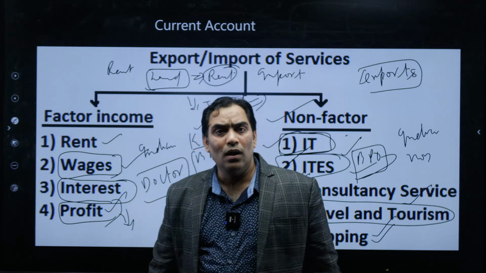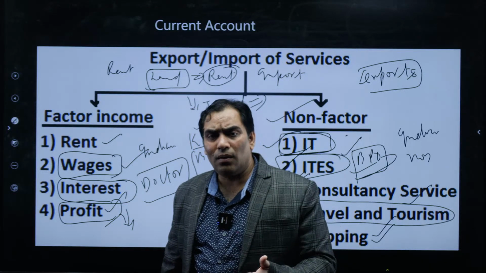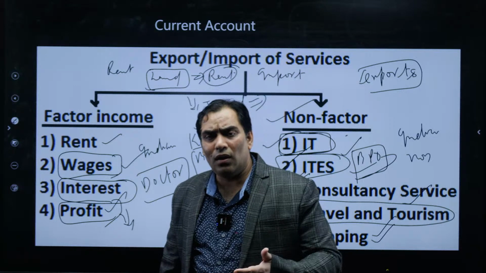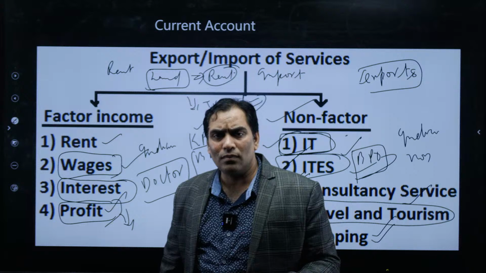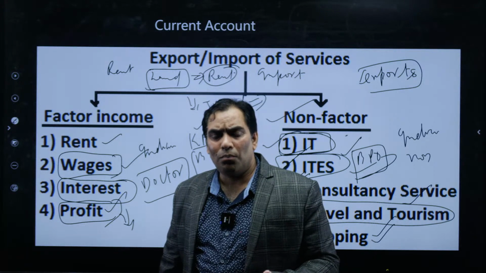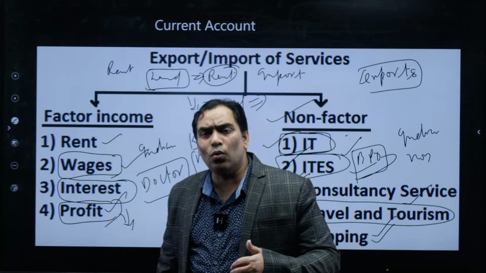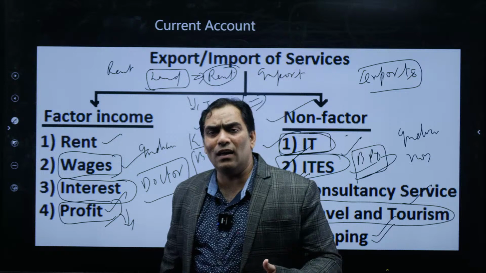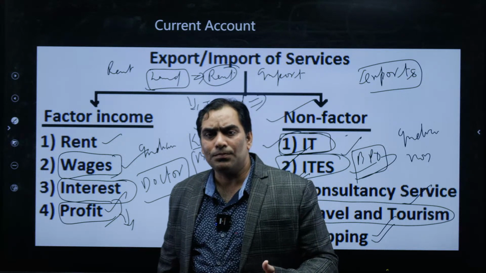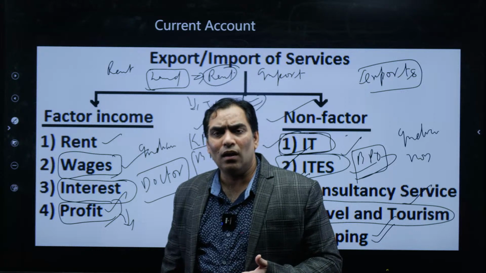Similarly, when any foreigner is going to install a plant in India, what is going to happen? That means they are going to have the land, and for that land they are entitled to pay the rent.